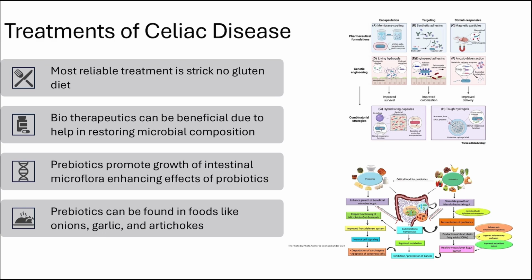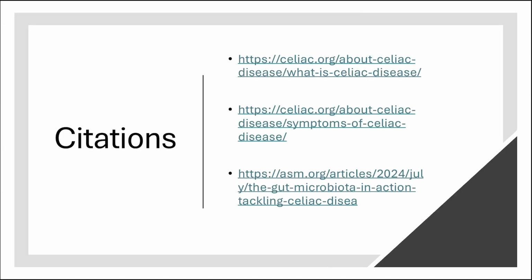Treatments for celiac disease: the only treatment that I found is a strict no-gluten diet for life, which means avoiding food with wheat, barley, or rye. Also, vitamin supplements can help. Probiotics are taken to nourish the beneficial gut bacteria in your stomach. Also, biotherapeutics create an effect that stops the immune system from reacting to gluten, and it also reduces inflammation and manages symptoms. And that's it.